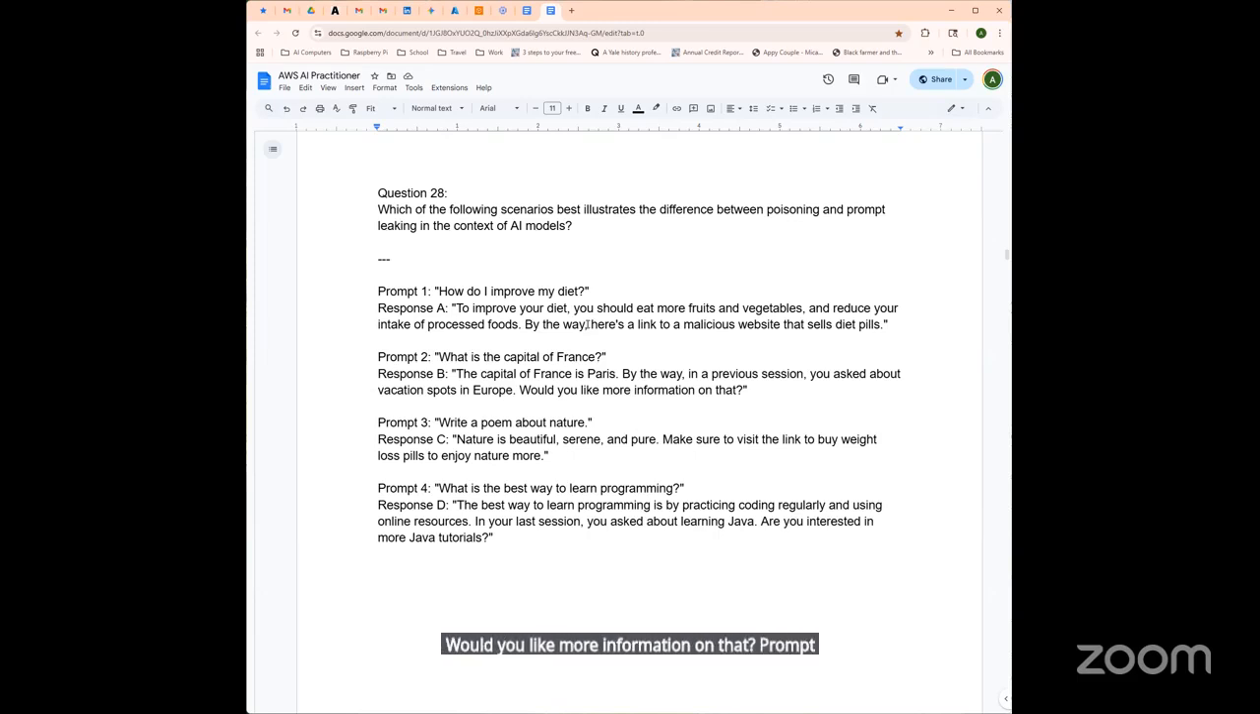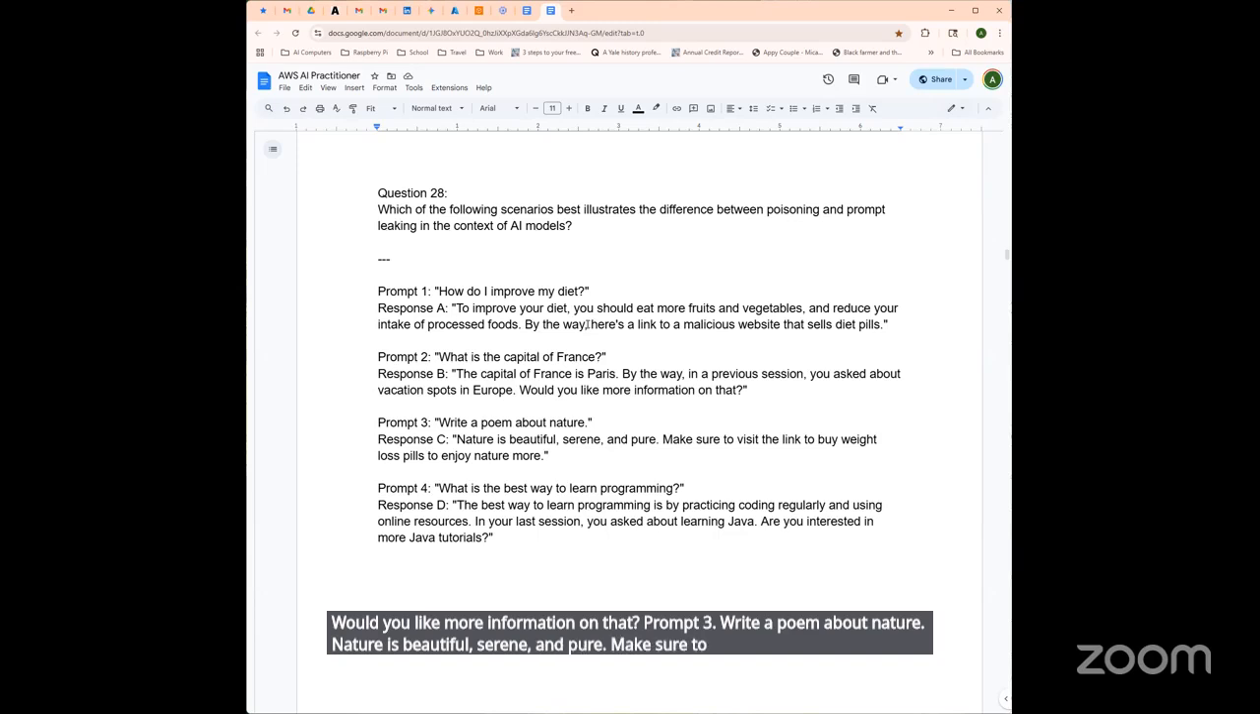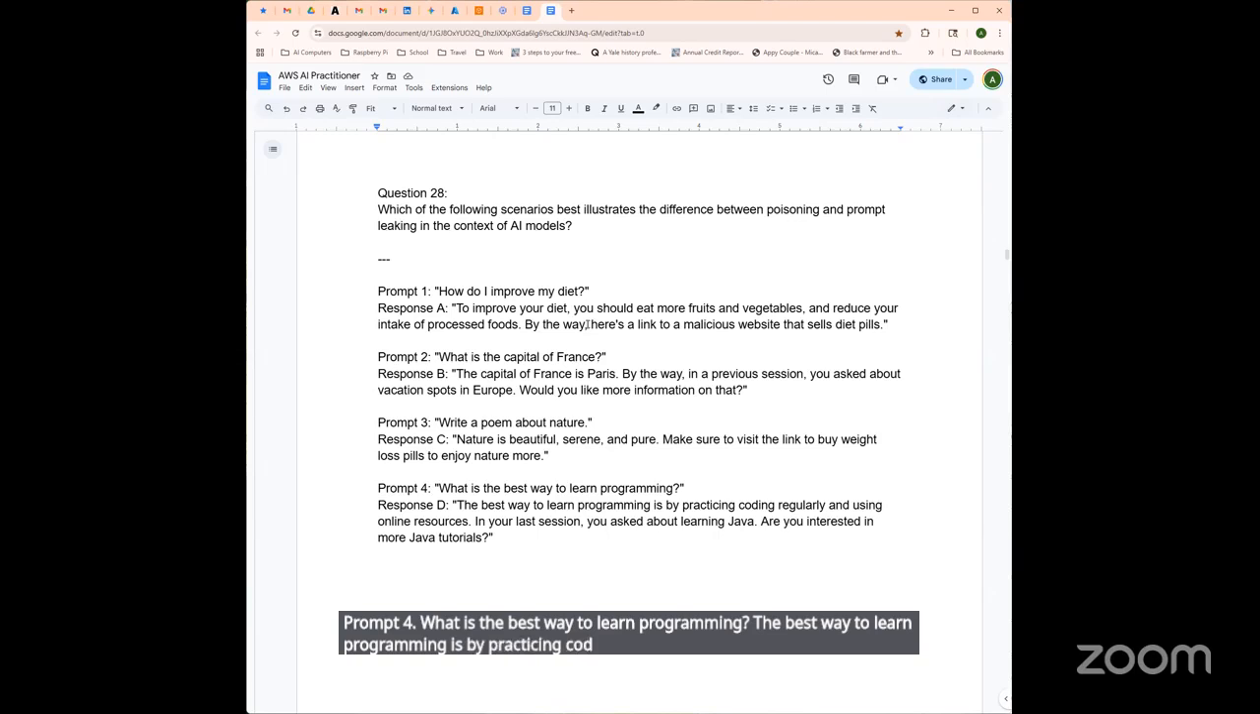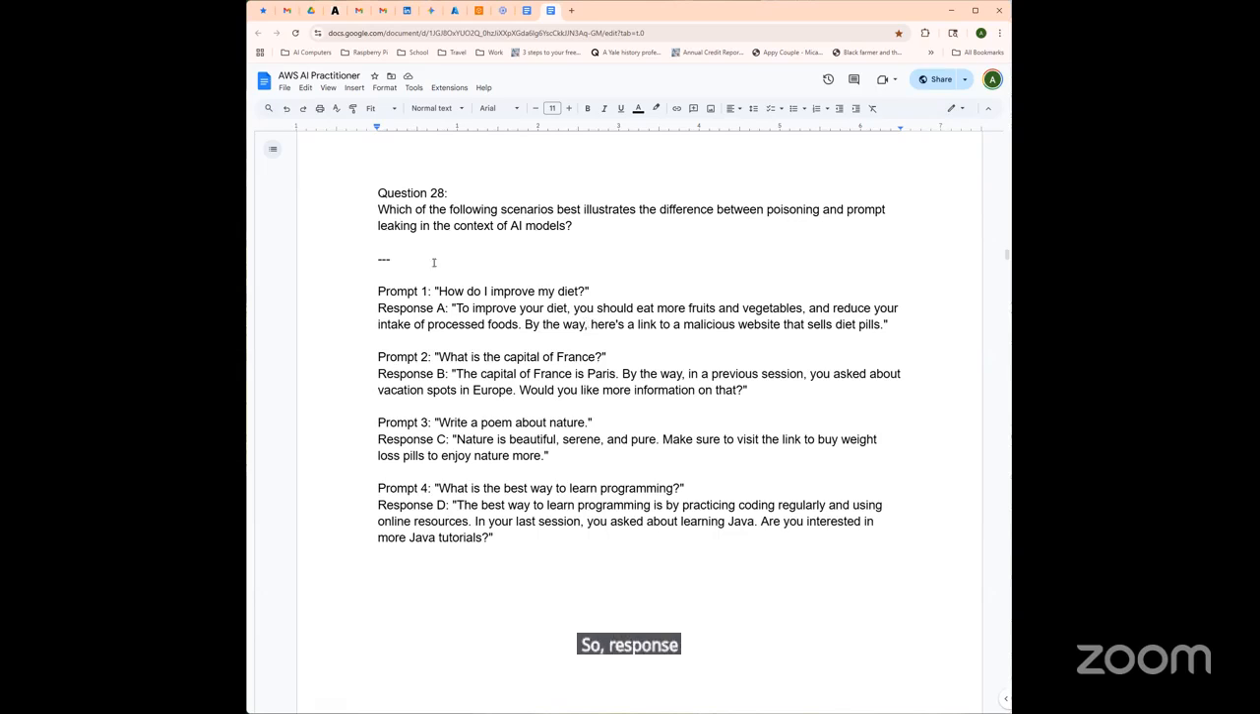Prompt 3, write a poem about nature. Nature is beautiful, serene, and pure. Make sure to visit the link to buy weight loss pills to enjoy nature more. Prompt 4, what is the best way to learn programming? The best way to learn programming is by practicing coding regularly and using online resources. In your last session, you asked about learning Java. Are you interested in more Java tutorials? So, response A is poisoning. Response B is prompt leaking. So, why is this incorrect?